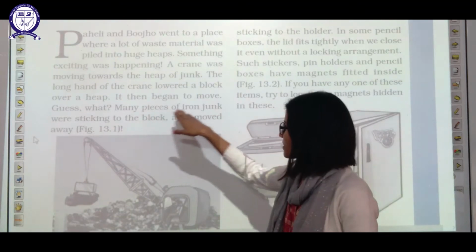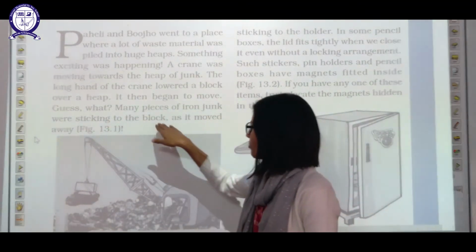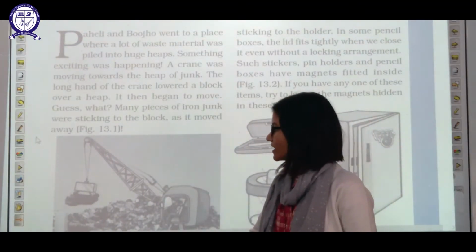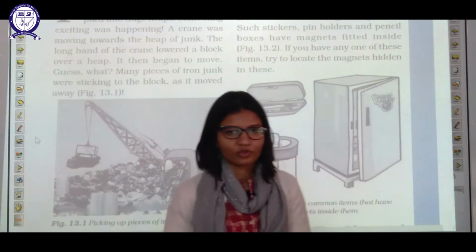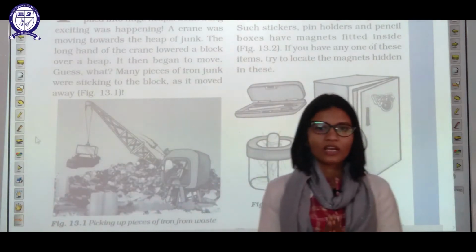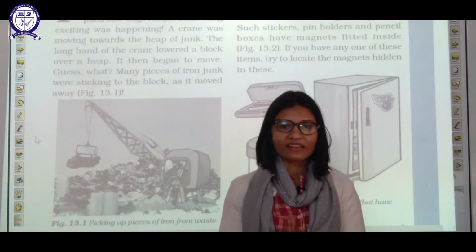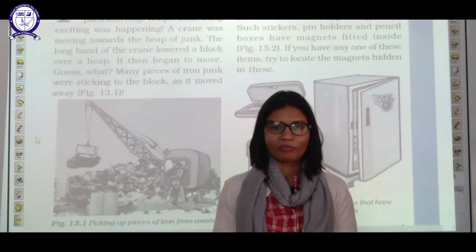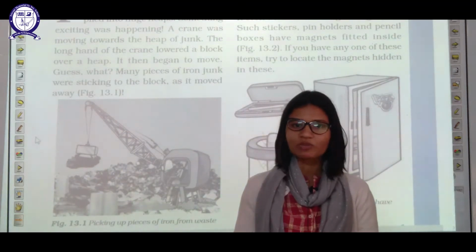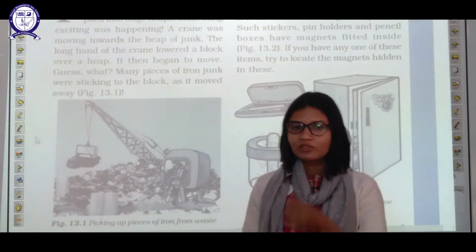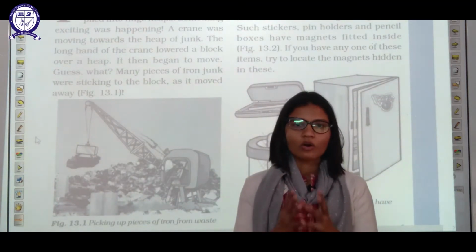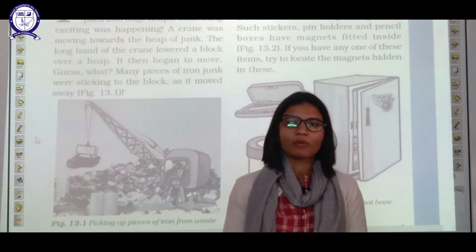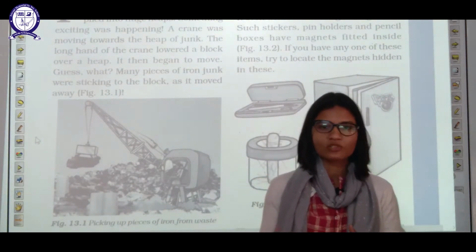Guess what? Many pieces of iron junk were sticking to the block as it moves away. You can see that. How is this happening? The answer lies in the magnet. A magnet attracts iron and a few more types of metals toward it. It is the first property of the magnet. So the very first property of the magnet is that a magnet attracts all the iron and related metals towards it.